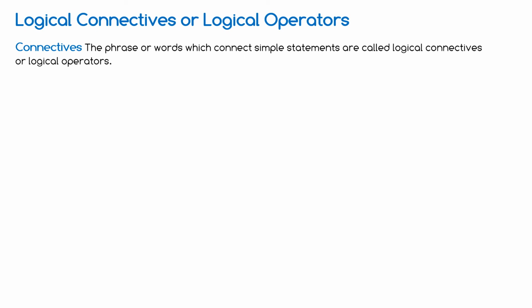Now come to logical connectives or logical operators. The phrase or words which connect simple statements are called logical connectives or logical operators. It's nothing but one phrase or one word that has some logical symbols given. When a phrase or a word combines two simple statements, then that is called a logical operator, like "and". There is a phrase or word "and" which has a corresponding logical symbol.